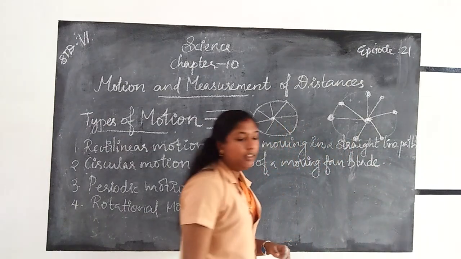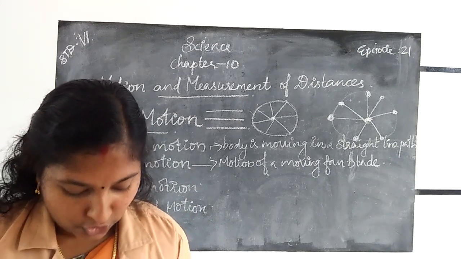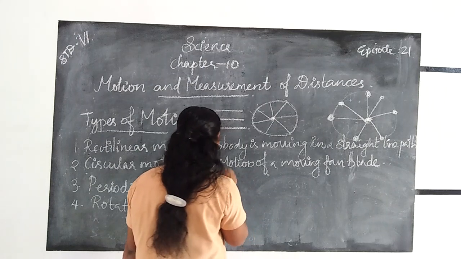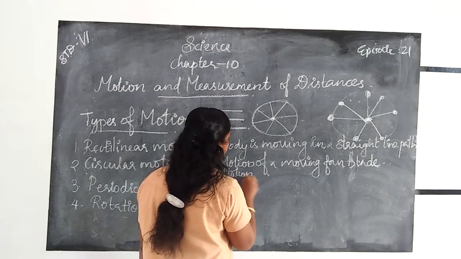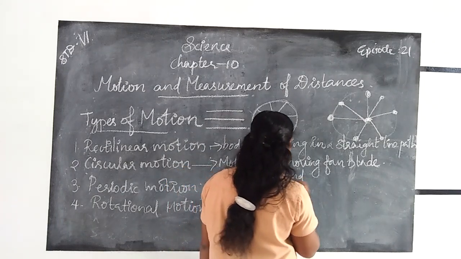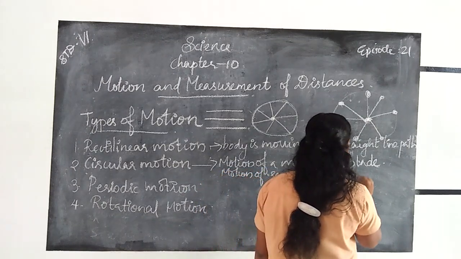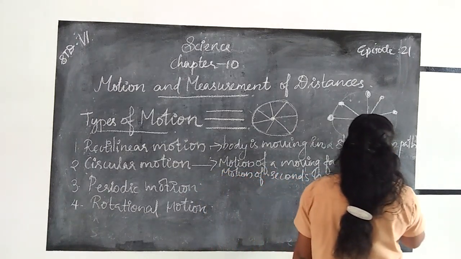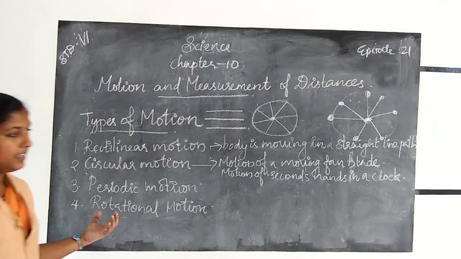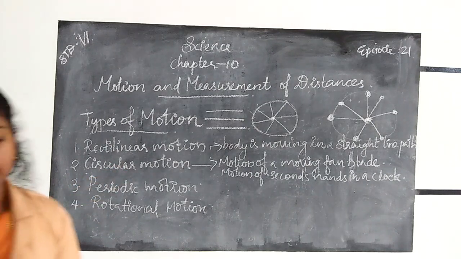Then another example, the motion of the second hand in a clock. These are examples for circular motion.